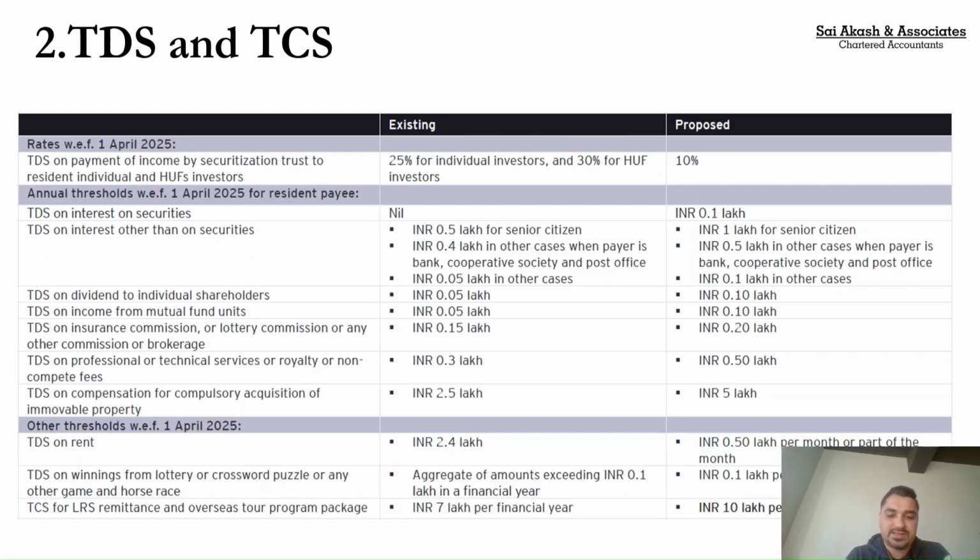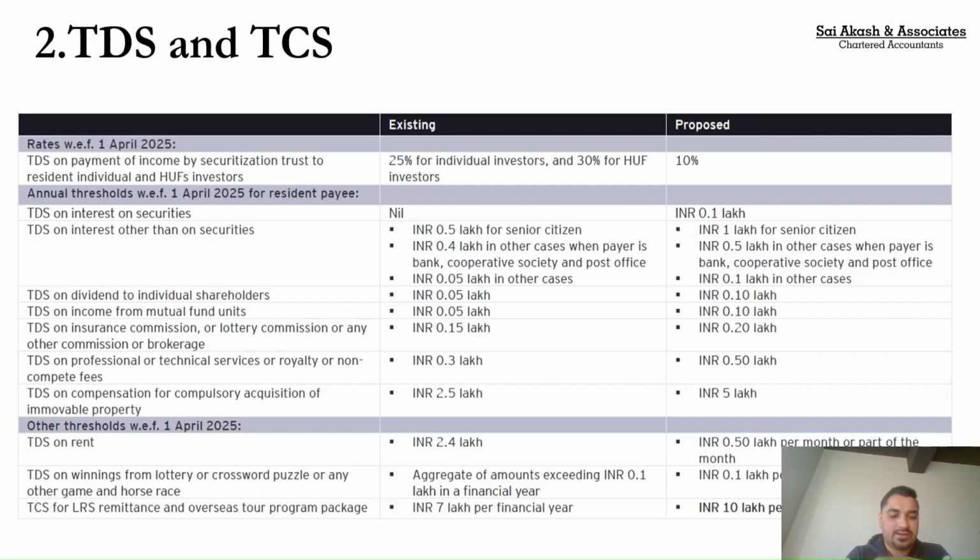Next, TDS on winnings. Before, the limit was, if I'm earning more than 10,000 for the entire year, only then TDS was applicable. Now they have changed that limit to 10,000 per transaction. So for any online game or puzzle or lottery, what was the limit? It was, if I'm earning more than 10,000 for the entire year, only then TDS was deducted. Now for a single transaction, if I'm earning more than 10,000, then TDS gets deducted. Again, they are widening the base.